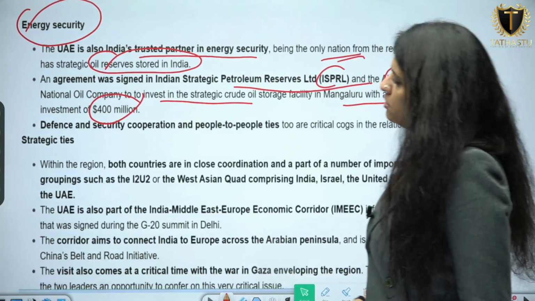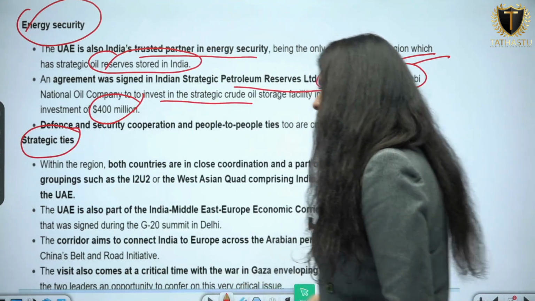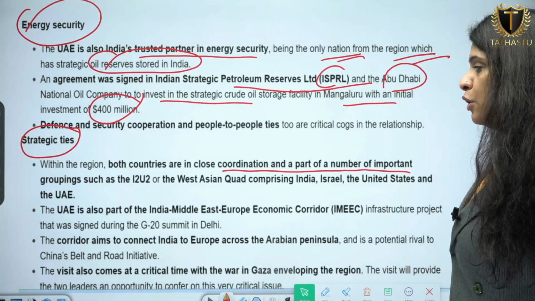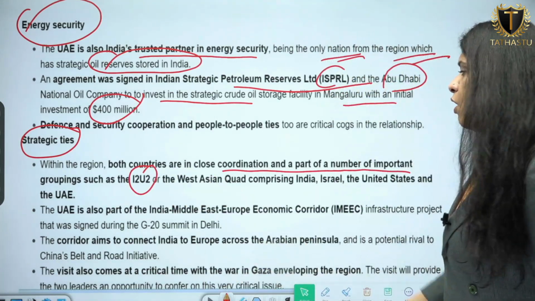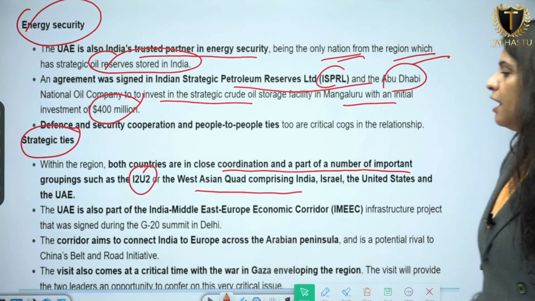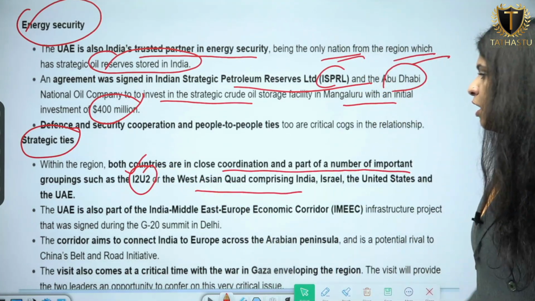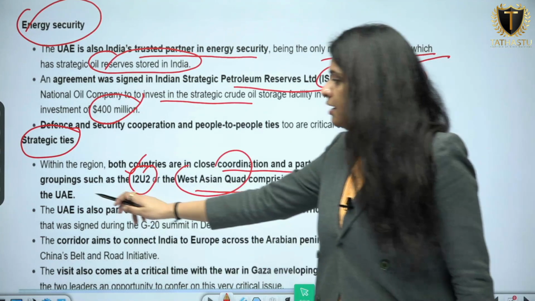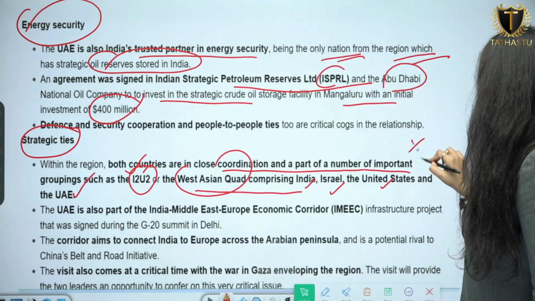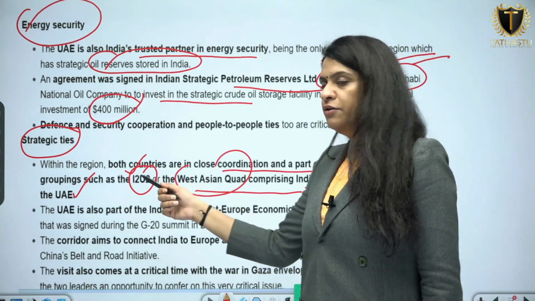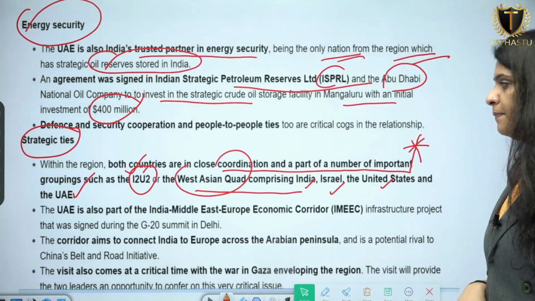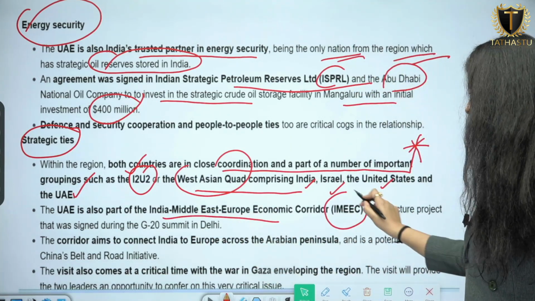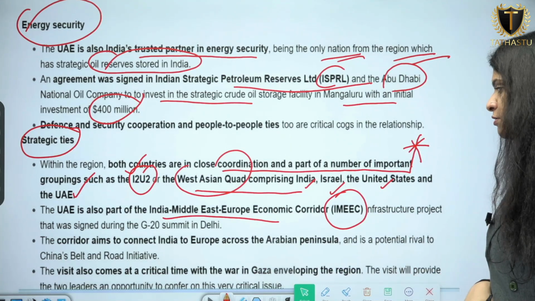And then after energy security, you have to look at strategic ties. What are the key points in strategic ties? Both countries are in close coordination, part of a number of important groupings such as I2U2 or the West Asian Quad comprising India, Israel, United States and UAE. This is very, very important for prelims point of view, that what are the countries which come under I2U2, West Asian Quad. UAE is also part of the India Middle East Europe Economic Corridor, IMEEC.